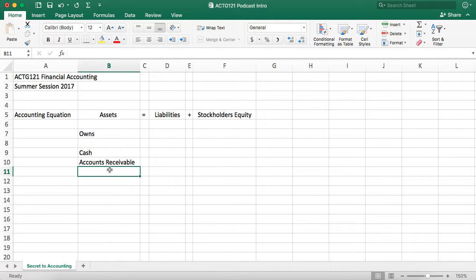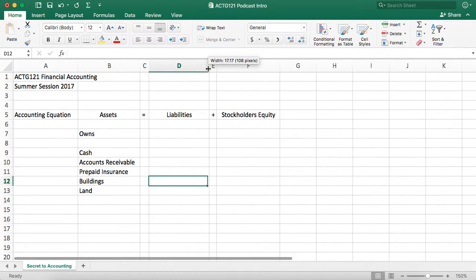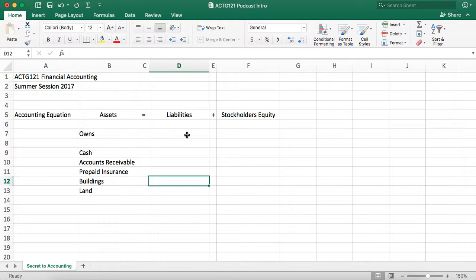It could be prepaid insurance, right? They purchased a policy. And it could be buildings, could be land. So those are examples of assets. Assets are things the company or the corporation, because we're working with corporate financial accounting, owns.